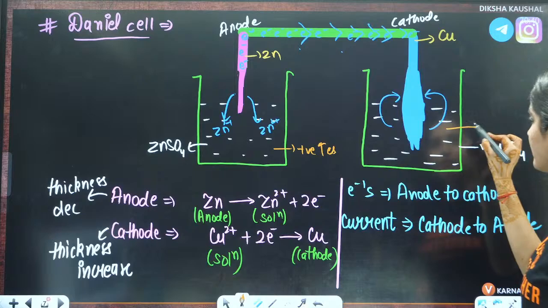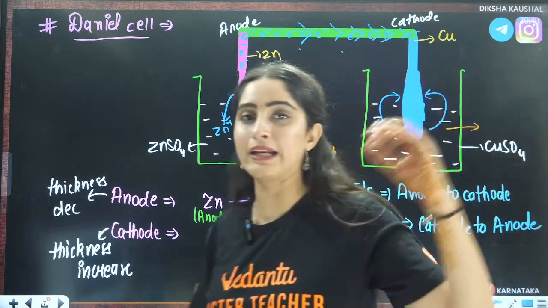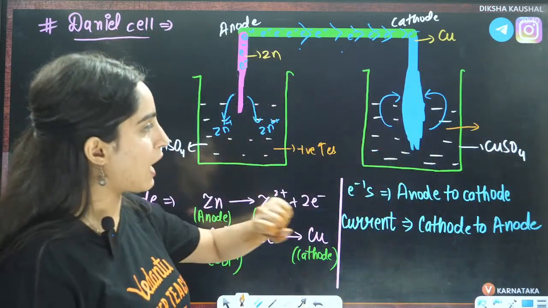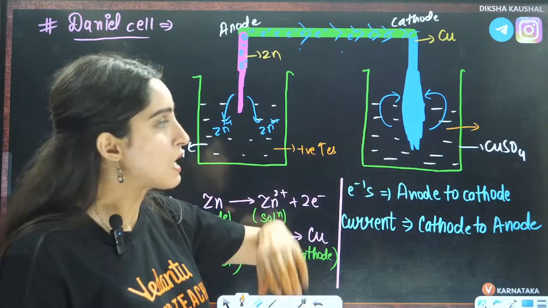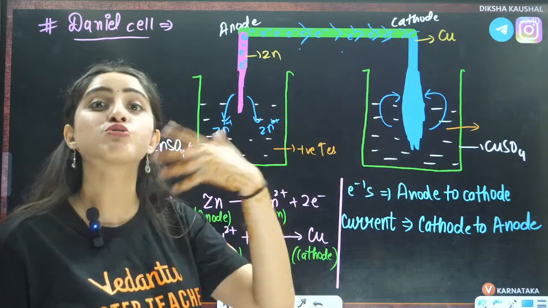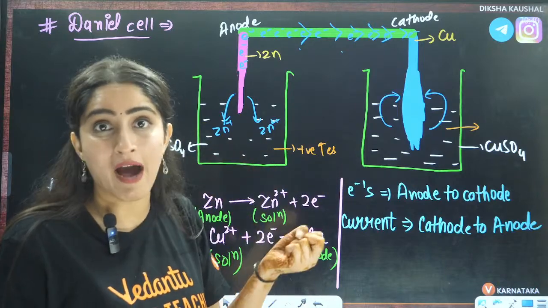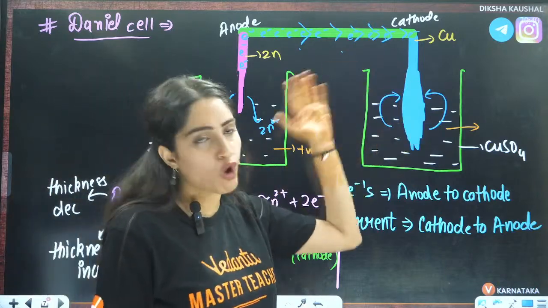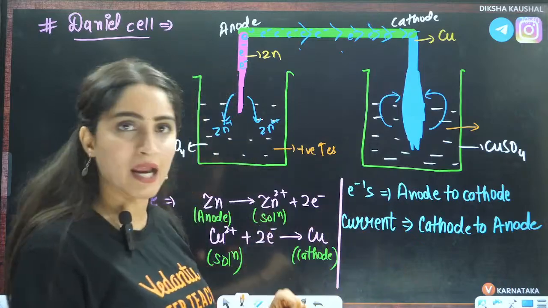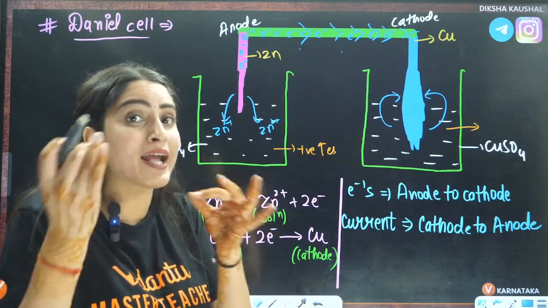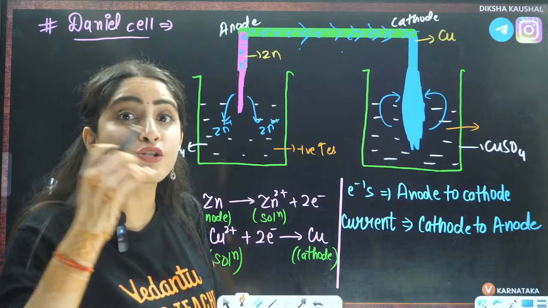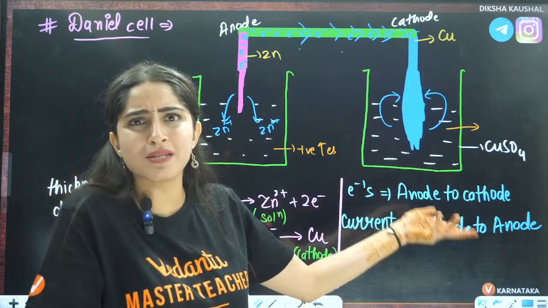If we talk about the cathode side, what will happen? You have CuSO4 solution. For example, earlier you had 1000 molecules. Out of them, maybe 50 Cu2+ ions got deposited on the electrode as Cu, right? So those positive ions will decrease, but the SO4 2- negative ions will remain the same.